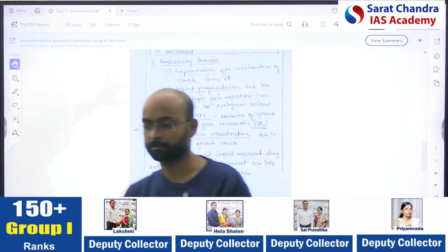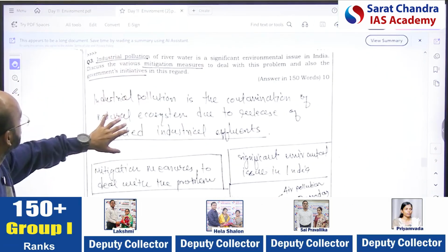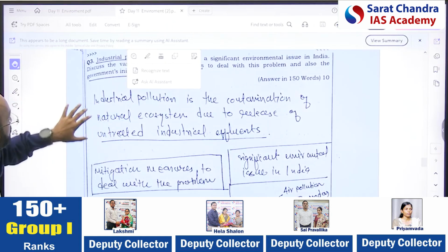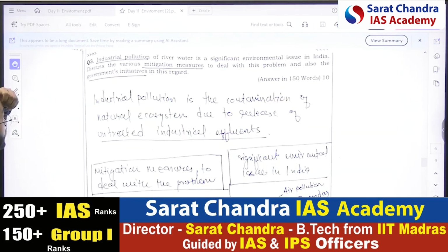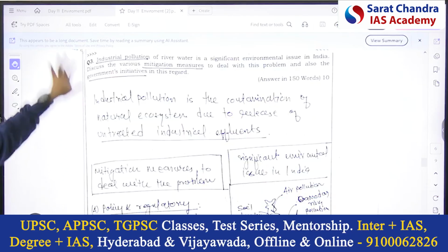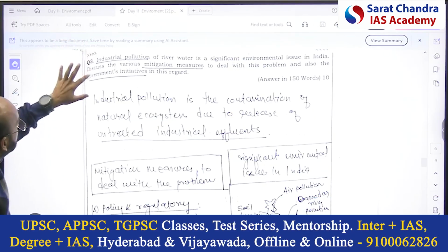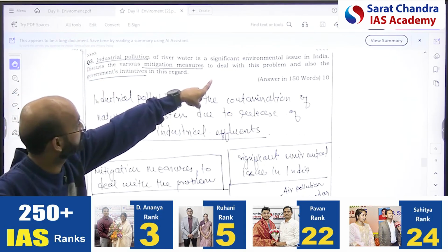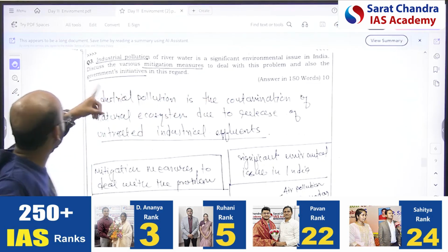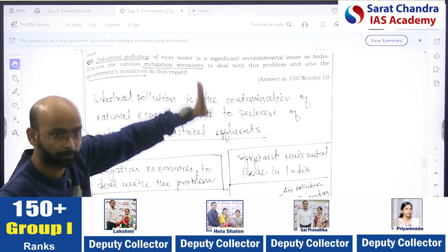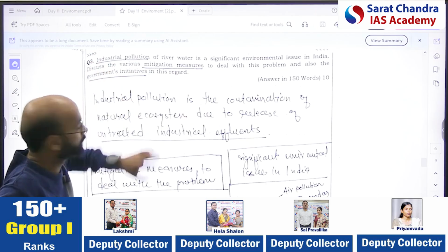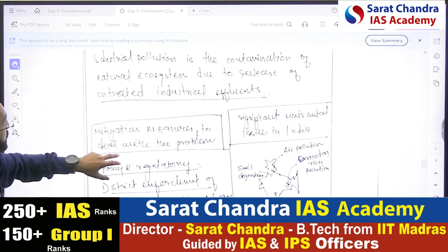Okay. Question number 3. Industrial pollution of river water is a significant environmental issue in India. Okay. The theme is industrial pollution. Discuss the various mitigation measures to deal with the problem and also the government initiatives. So in two parts, you have to suggest mitigation measures, and you have to talk about the government initiatives taken.